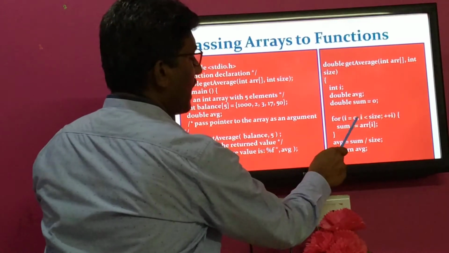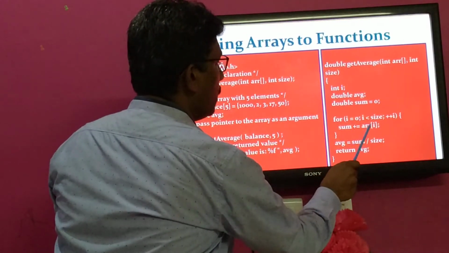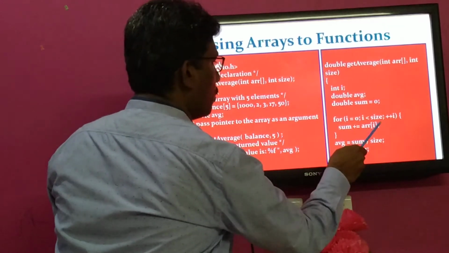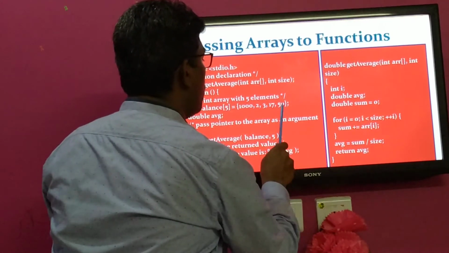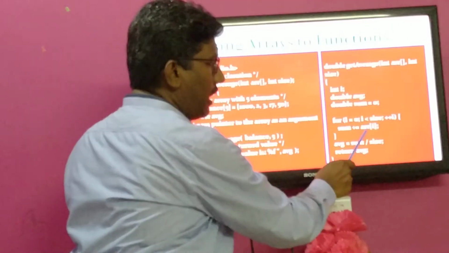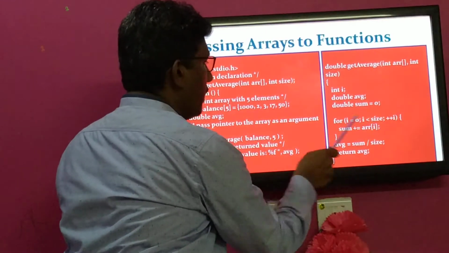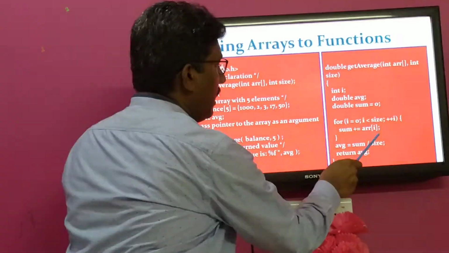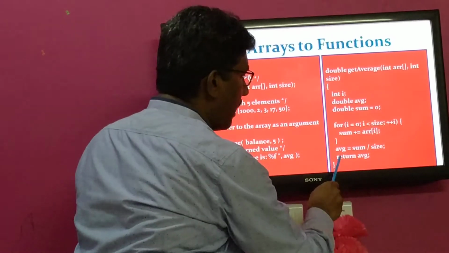Now what I am doing is accessing those elements one by one. Initially i is 0, array of 0 is 1000, which will be added to sum. Then array of 1 is 2, next one is 3, next one is 17, next one is 50. All these elements can be accessed one by one. How do we access elements? By specifying the array name along with the index number. If index is 0, the 0th element. If index is 1, the second element. If index is 2, the third element. If index is 3, 17. If index is 4, 50. If index is 5, 5 less than 5 is false, the condition fails, and it comes out of the loop.